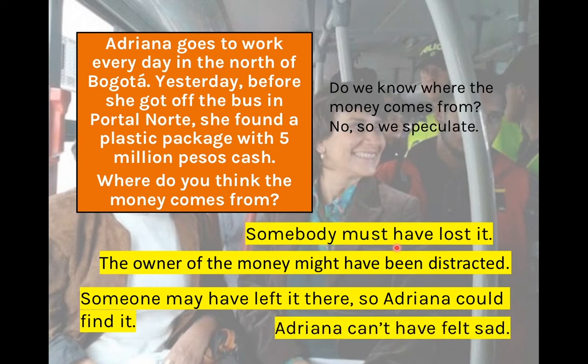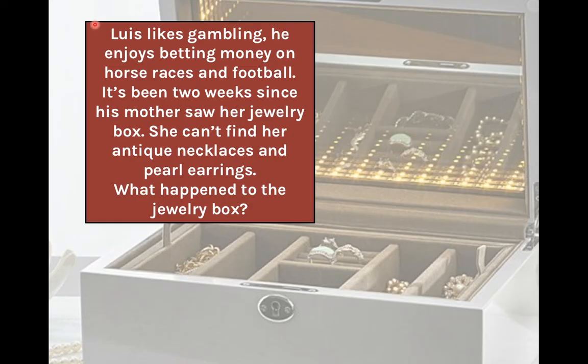Or I can say that Adriana can't have felt sad. I am 99% sure that Adriana is happy because she found 5 million pesos on the street, on the bus. So I can say that I have a certainty of 1% that she is sad. So I say that she can't have felt sad. It is almost impossible for Adriana to feel sad. Let's see the last example.